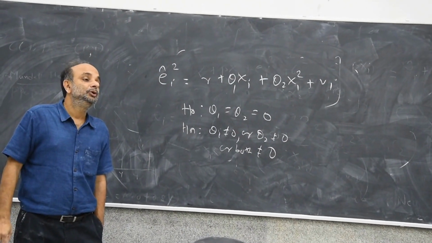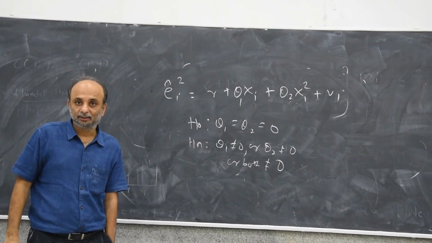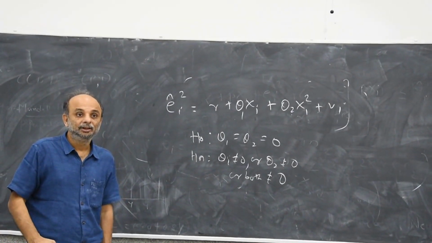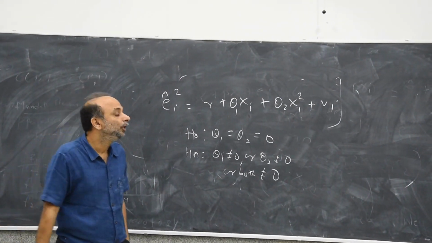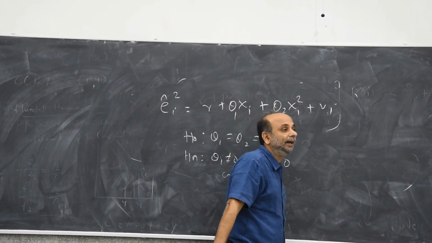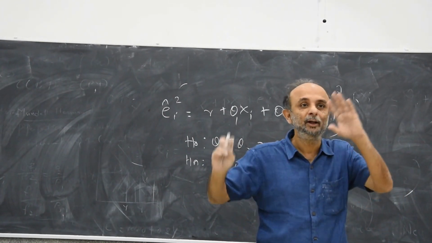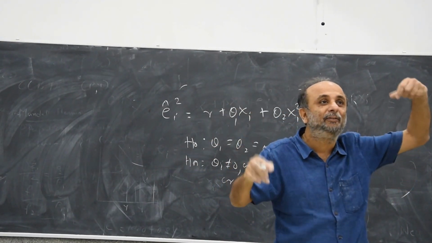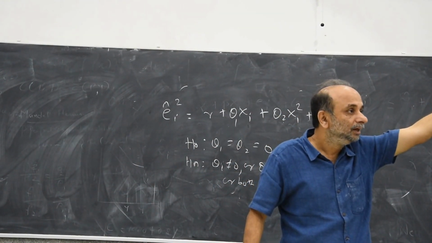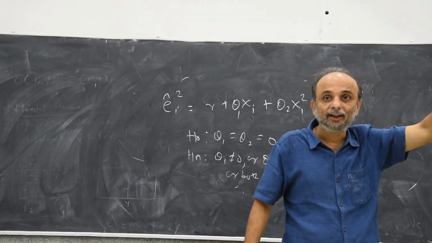Now this would look like an F test in this relation, but it can't be an F test because we do not know the distribution of Vi. If Vi is not normal, then the whole idea of an F test doesn't work, because for an F test the error term has to be normal. We don't know the distribution of Vi, right?